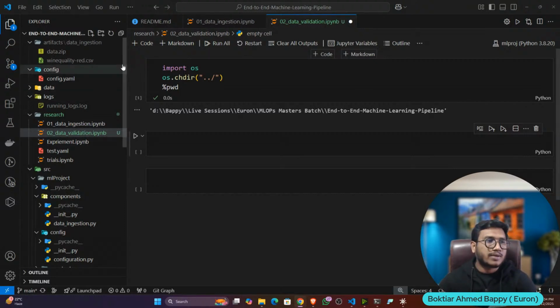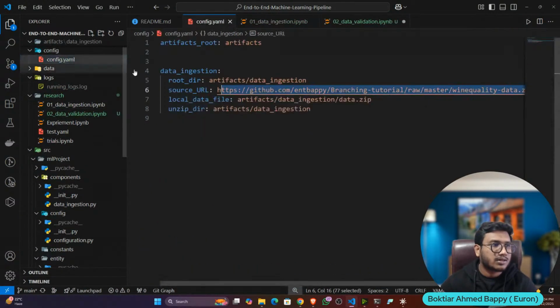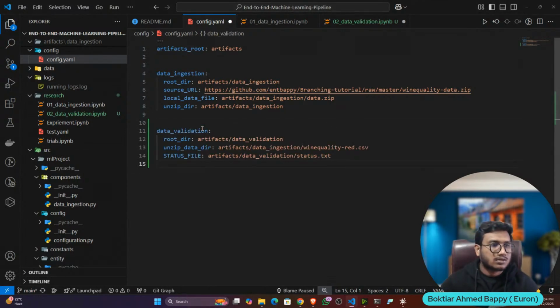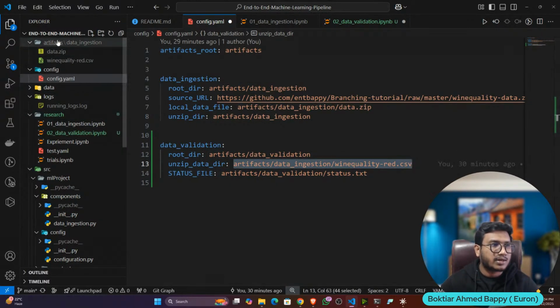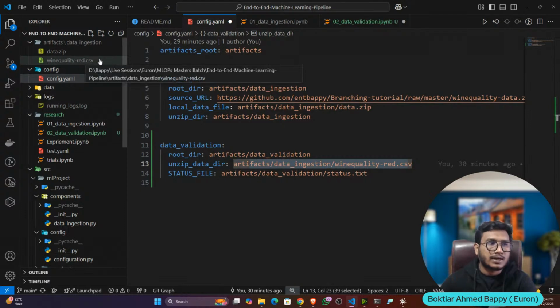So guys, the first thing we have to update, I think, remember, is config.yaml. Let's open the config.yaml and mention the data validation related config. So here it will create a data validation folder. Then it will take that data, and this is the data URL. Remember, inside artifact data ingestion, I have winequality-red.csv. This is my data location, because if I want to verify the data, first of all I have to load the data.